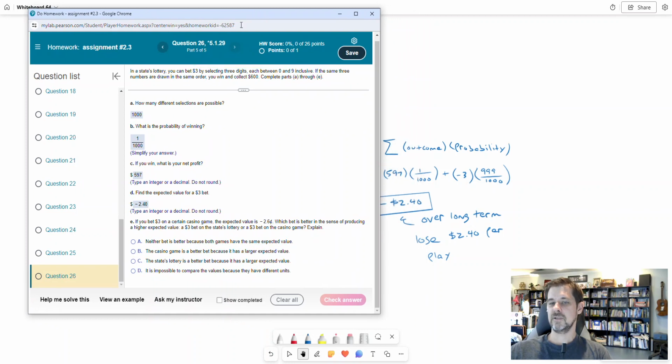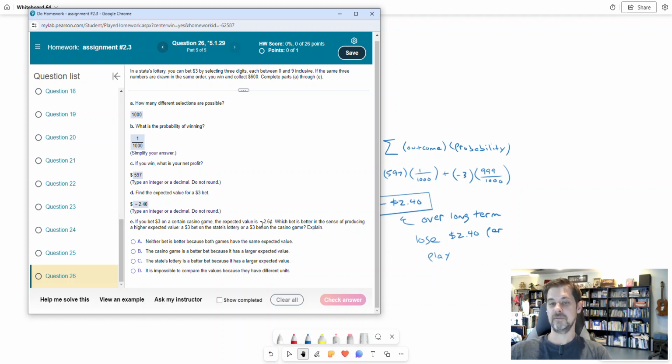Now in this case, I notice that it's asking me to compare this lottery game to some casino game. Okay, and they both have a negative expected value, meaning you might win or lose on any play, but over the long term, you're going to lose per play. You'll have a long-term average loss. But I noticed that although they're both negative, this is less negative. Here, I'm going to lose $2.40 per play over the long run. And here, this says I'm going to lose 2.6 cents.